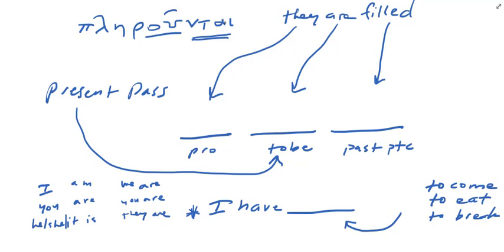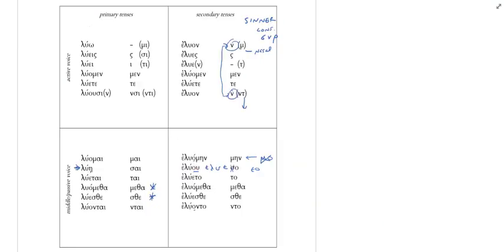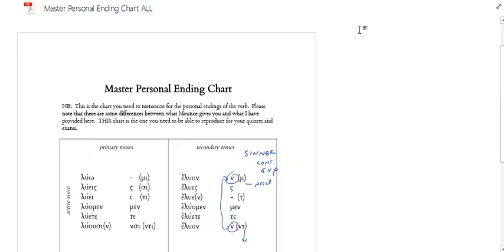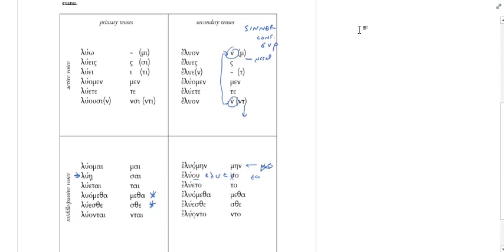So what he's saying here is that we're going to keep building our chart. So when we get to other tenses, they're going to use different sets of endings. So let me show you. Okay, so this is the master personal ending chart. And right now, the two boxes in the left column are the ones we've learned. Primary tenses, both of these are the endings for primary tenses. The top one is for active, and the bottom one is for middle passive tenses.